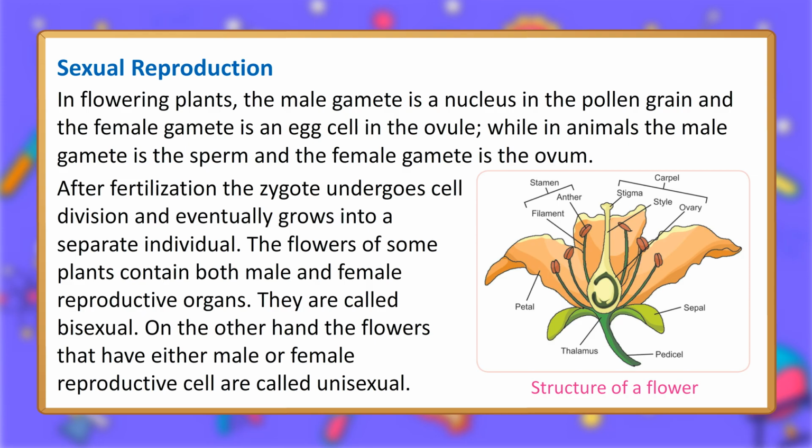After fertilization, the zygote undergoes cell division and eventually grows into a separate individual. The flowers of some plants contain both male and female reproductive organs. They are called bisexual. On the other hand, the flowers that have either male or female reproductive cells are called unisexual.